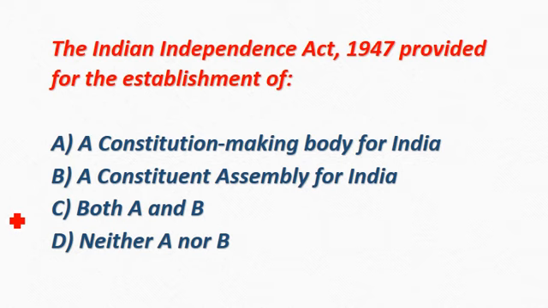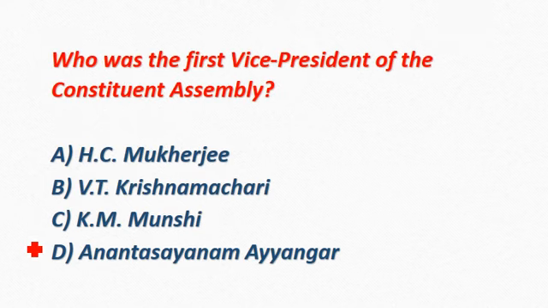The Indian Independence Act 1947 provided for the establishment of. Correct answer is option C, both A and B. Who was the first Vice President of the Constituent Assembly? Correct answer is option A, H.C. Mukherjee.